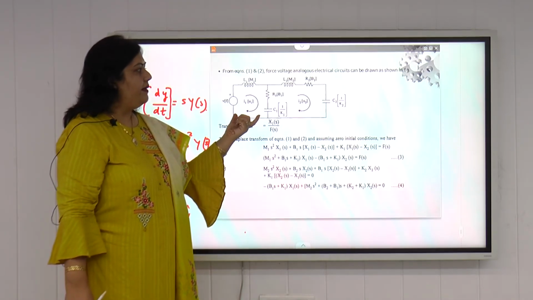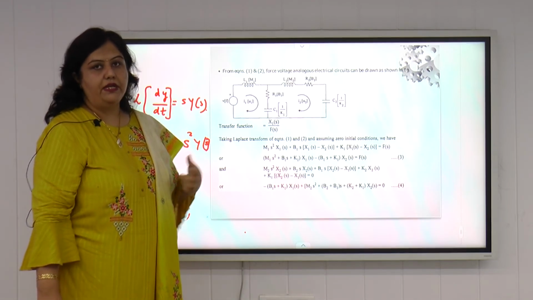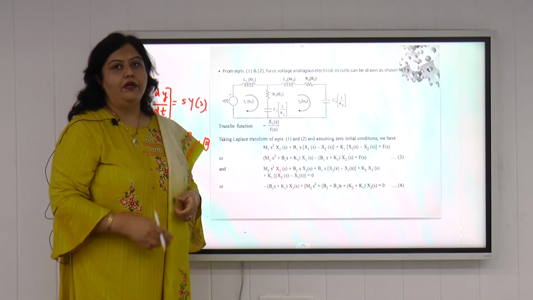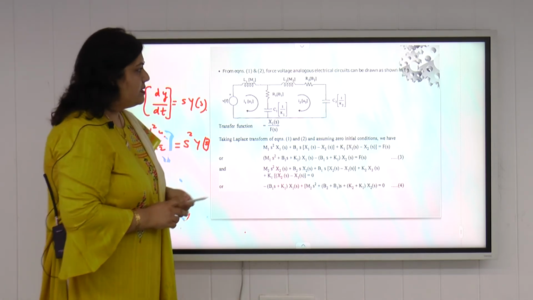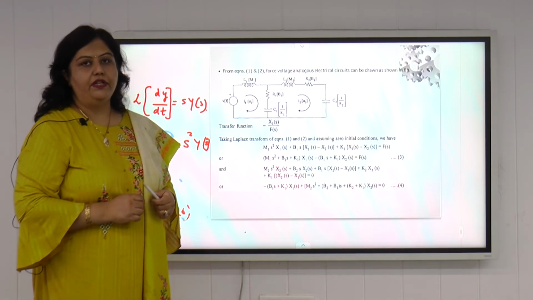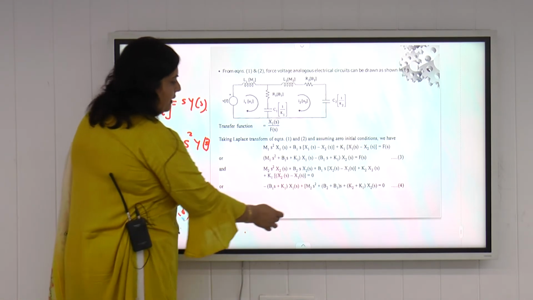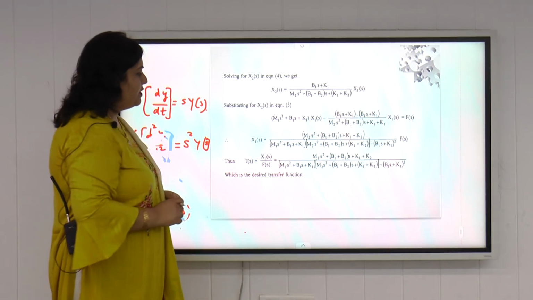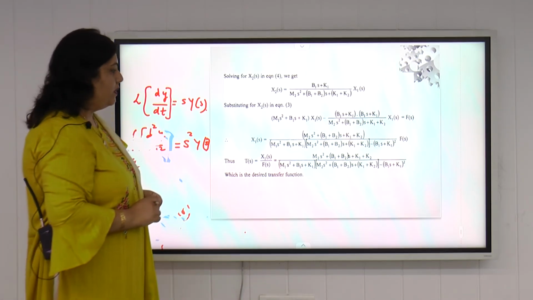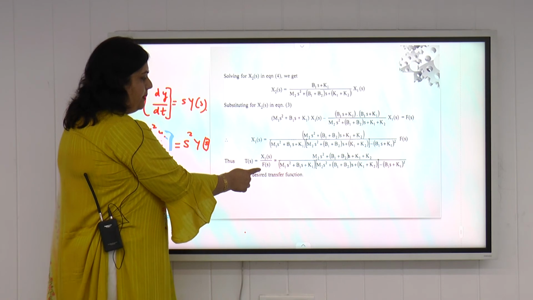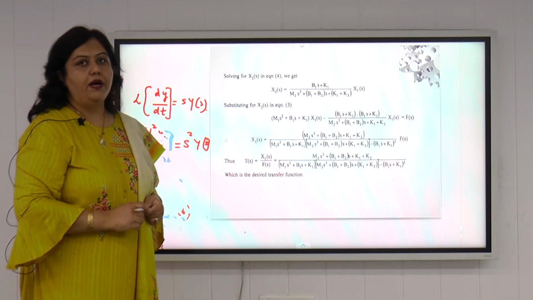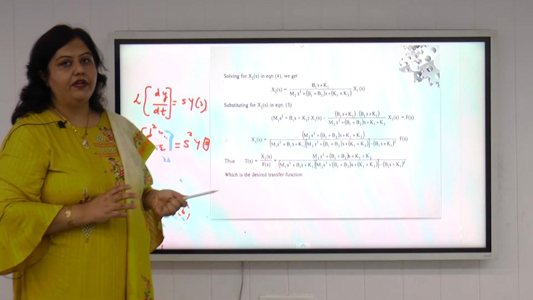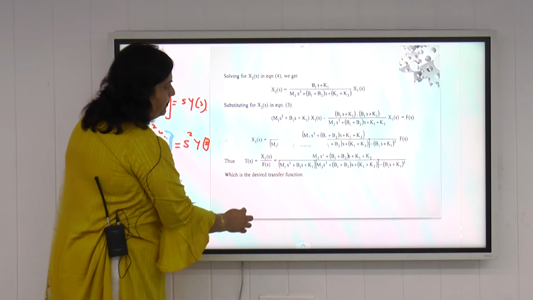This is the electrical analogous system corresponding to the mechanical system shown previously. This system can be derived from the analogy tables. So this is how we can do the mathematical modeling of any electrical or mechanical system, and can also find the analogous system corresponding to that. So this is the final transfer function: T(s) is equal to X1(s) upon F(s). F is the external force applied and x1 is the displacement of mass m1. By combining all the equations that were previously derived, we can find the net transfer function.